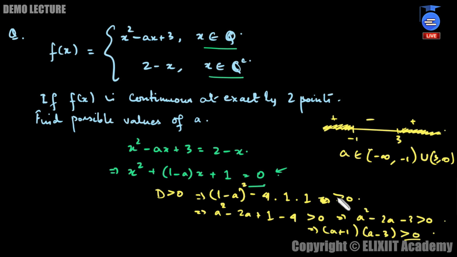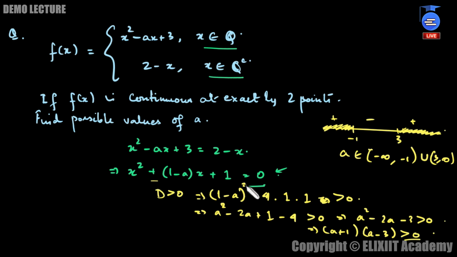Now let's see what other possible ways the question can be asked. The same question could mention that f(x) is continuous at exactly 1 point. Then how will we solve it? Definitely for 1 point, this equation will have equal roots.